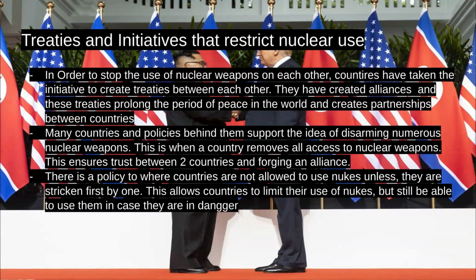In order to stop the use of nuclear weapons on each other, countries have taken the initiative to create treaties between each other. They have created alliances, and these treaties prolong the period of peace in the world and create partnerships between countries. Many countries and policies behind them support the idea of disarming numerous nuclear weapons. This is when a country removes all access to nuclear weapons. This ensures trust between two countries and forges an alliance.